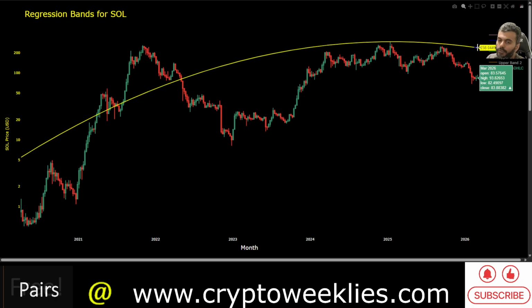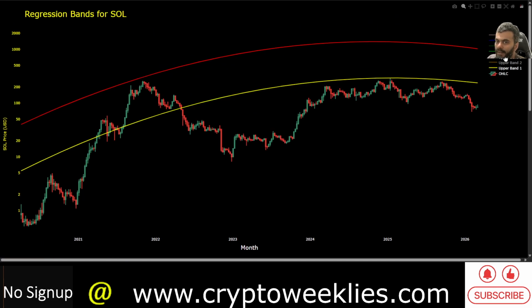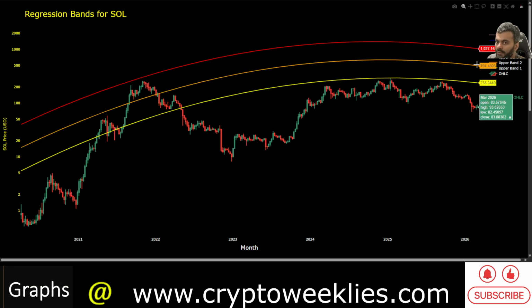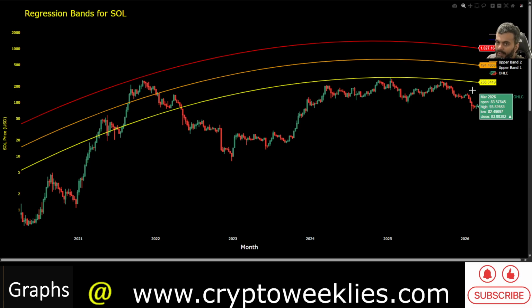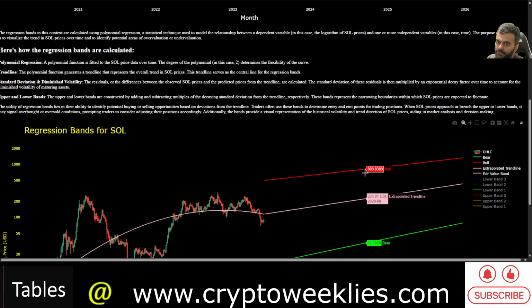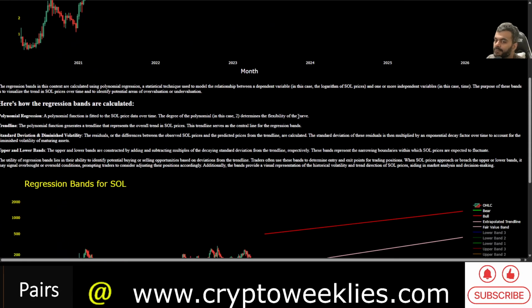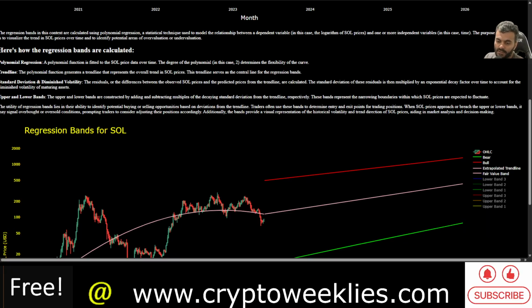The non-euphoria peak for SOL at this point is at around $240, but if you were to project this out and try to come up with a band where price could go in a hyper bullish case, it is at around $500 with the data that we have. And if you were to project it out, as mentioned previously, an $800 SOL would not be too outlandish to expect in 2028, 2029, with the caveat that SOL survives this bear market like it did back in 2022, as well as there is a decent alt season in that time period of 2028, 2029.